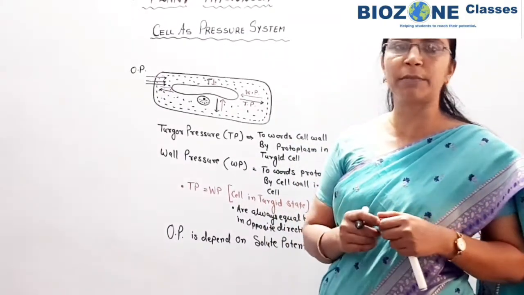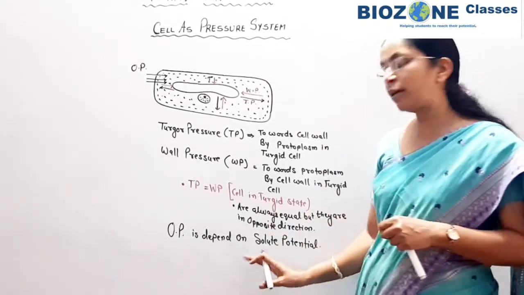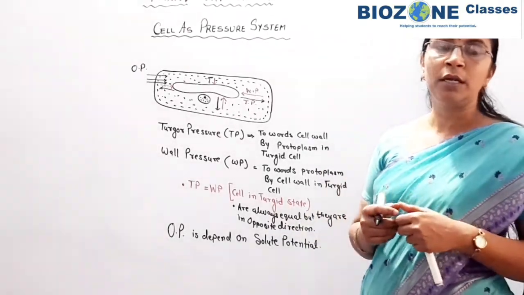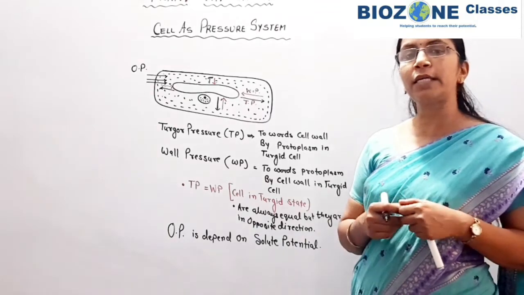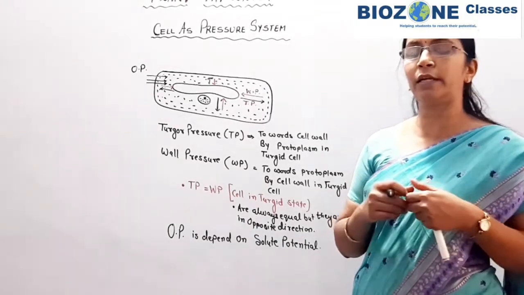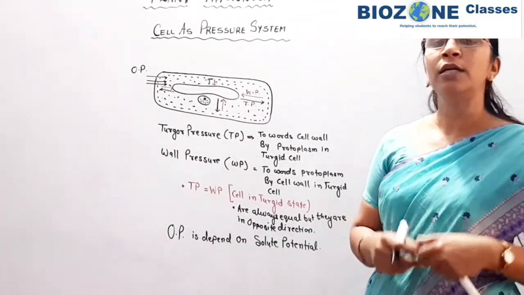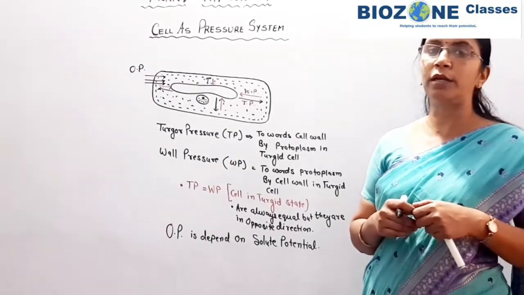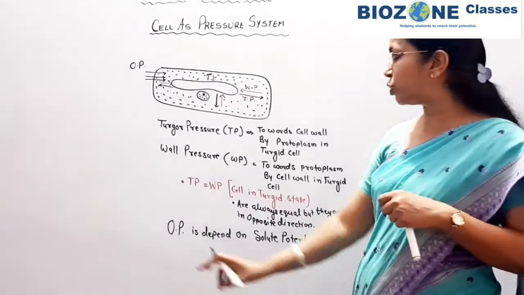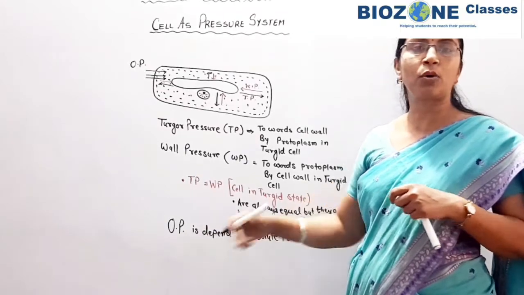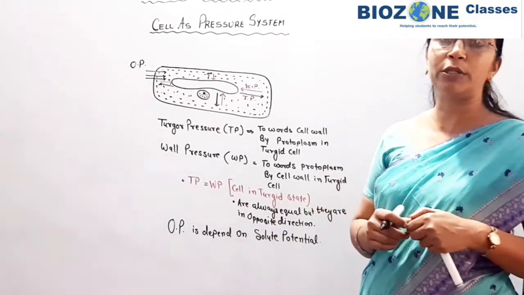In simple terms, समझने के लिए याद रखिए. So the greater the solute potential, as we increase the amount of solute, the pressure potential also increases. Then pressure potential means what kind of pressure? The osmotic pressure of the cell also increases.